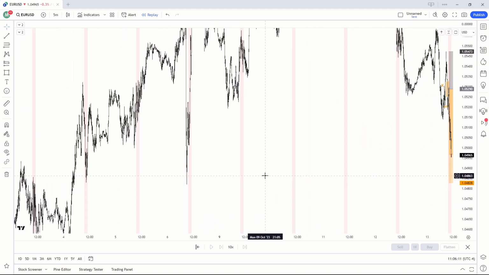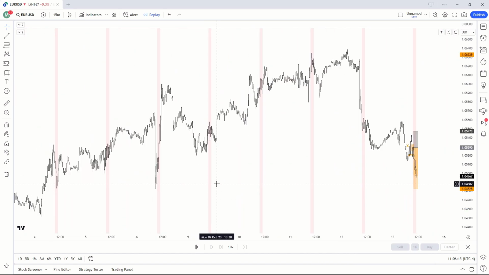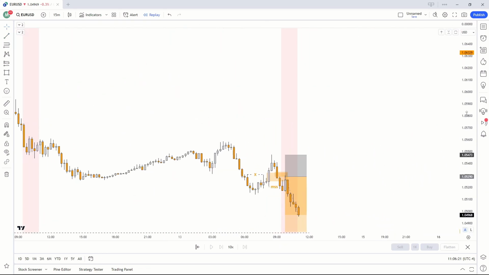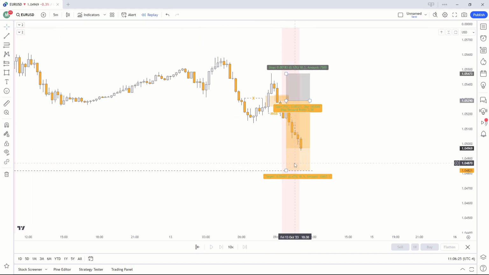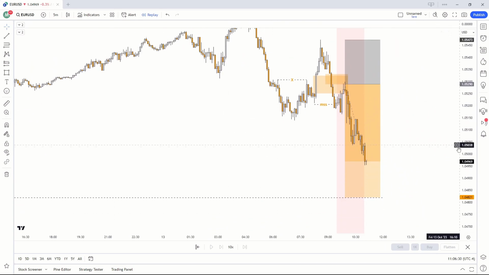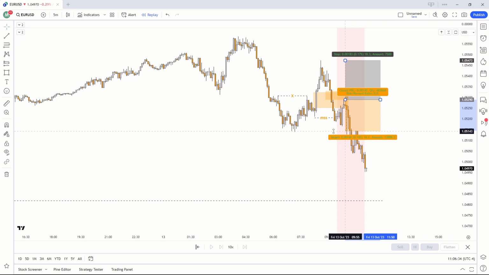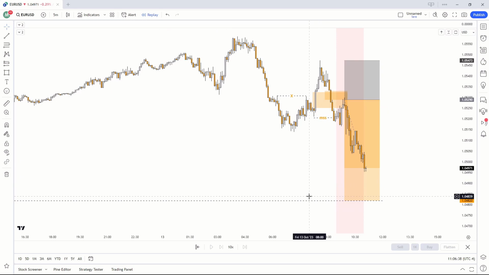As for targets, I am targeting opposing liquidity. Maybe if I go on the 15-minute, it will be clearer for you guys. As you can see, there is a nice level of liquidity here, which I am targeting for about 47 pips. Now if I go back onto the 5-minute, you can see this trade is running very well. I've taken my first take profit right at this swing low, and the second take profit is going to be right here. So you guys can check after the video how this trade went.